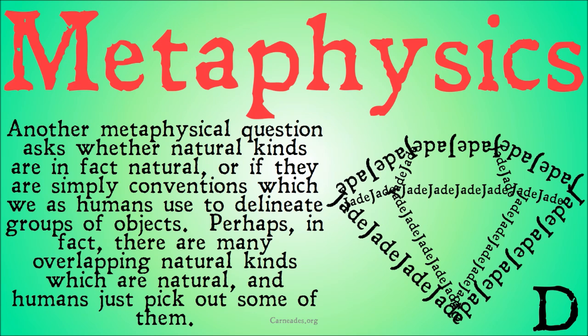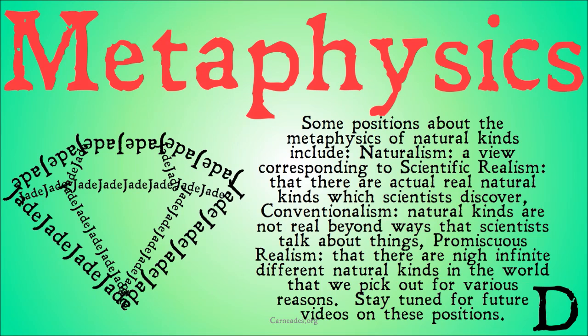Or perhaps, in fact, there are just many overlapping natural kinds which are all natural, and we as humans just pick out some of them that we want to use, but there's hundreds of others that also exist.